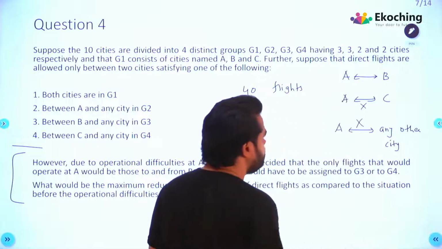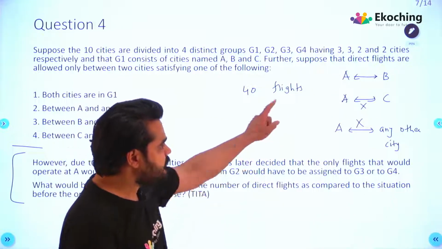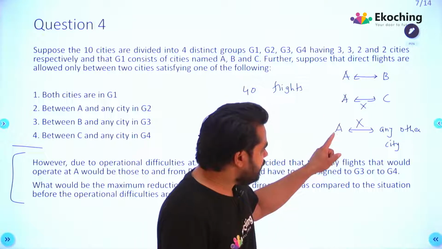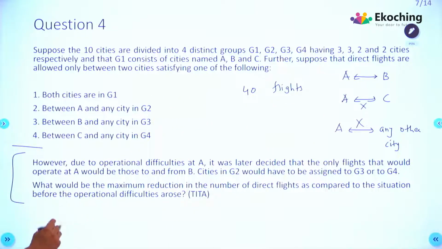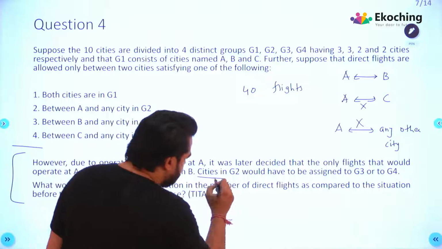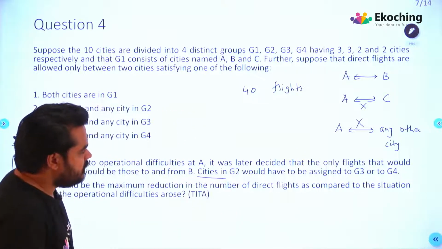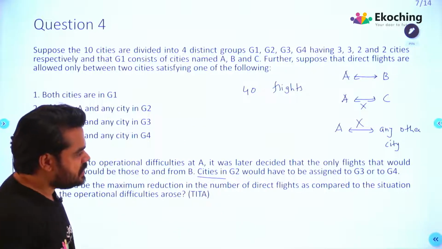यहां भी नहीं हो सकती, है ना? A की फ्लाइट C के साथ नहीं हो सकती और A की फ्लाइट एनी अदर सिटी के साथ नहीं हो सकती. ठीक है, ओके. What would be the maximum reduction in the number of direct flights as compared to the situation before? अच्छा, हमने एक चीज भूल दिया, ये चीज रह गया. Cities in G2 would have to be assigned to G3 and G4.